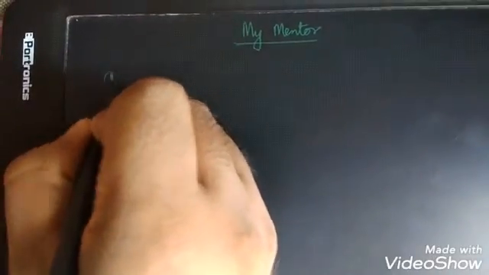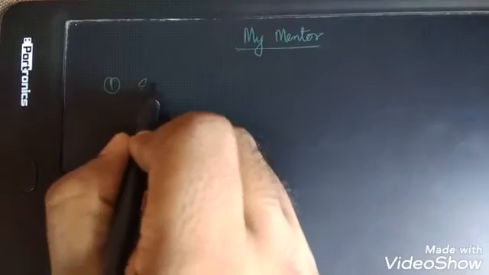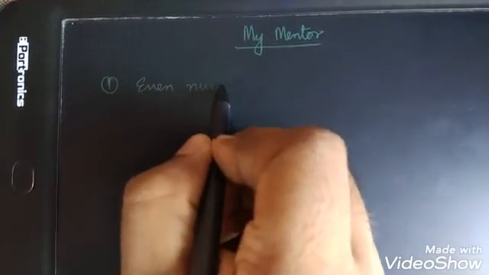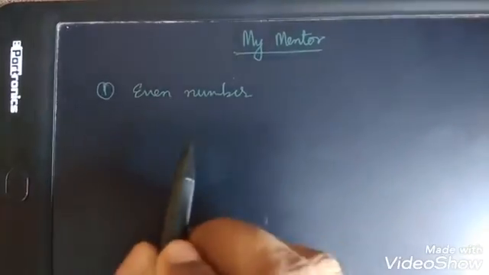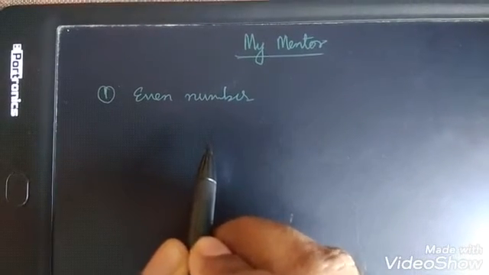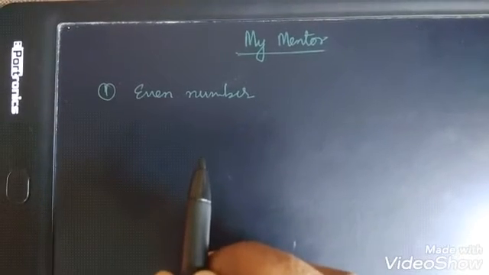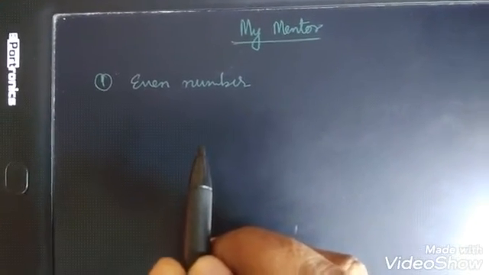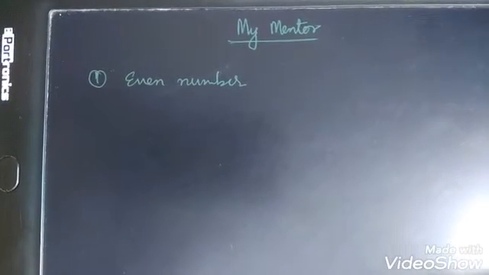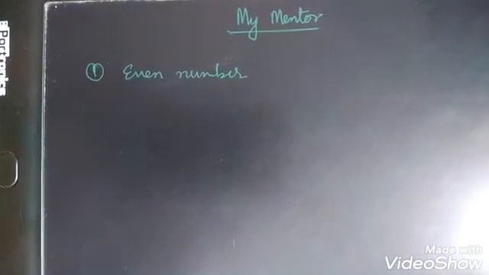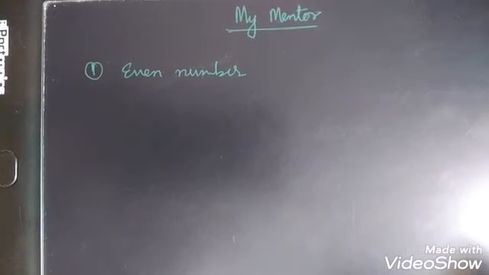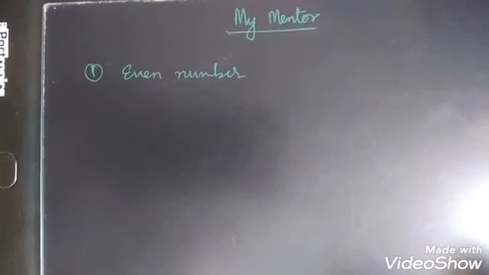So let's begin today with odd numbers and even numbers. These numbers are part of the number system. An even number is any number that is divisible by 2. By divisible, I mean that when we divide that particular number by another number, and that other number is 2, we get a whole number as the result.